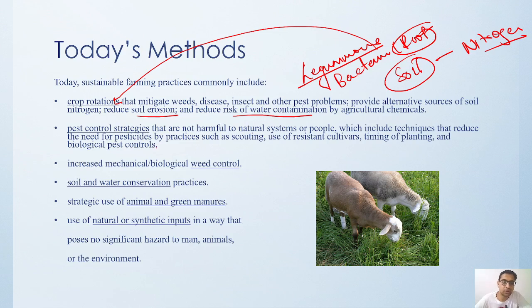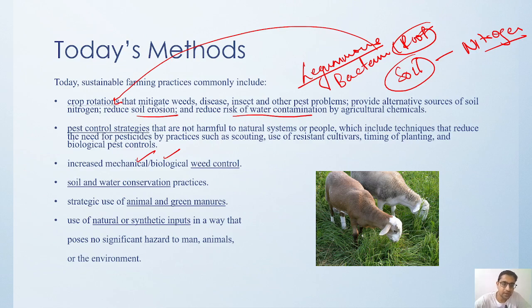Then we should utilize mechanical and biological weed control methods. There are a lot of insects that can be released onto the fields so that they kill the pests and insects, but they do not harm any crops. Then we can utilize a lot of soil and water conservation practices. Animal and green manures can also be utilized, because this is natural manure, and it works best for the soil instead of chemical fertilizer.